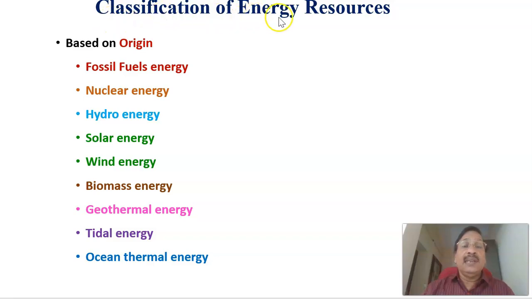First, let us see the classification of energy sources, classified based on their origin, from where they are obtained. The first one is fossil fuel energy, which is crude oil, natural gas, etc. Then nuclear energy, then hydro energy, that is from water stored in a dam, solar energy, wind energy, biomass energy, geothermal energy, tidal energy, and ocean thermal energy. All these are the different energy sources classified based on their origin.